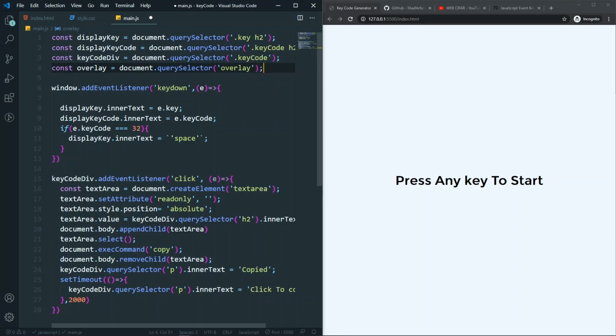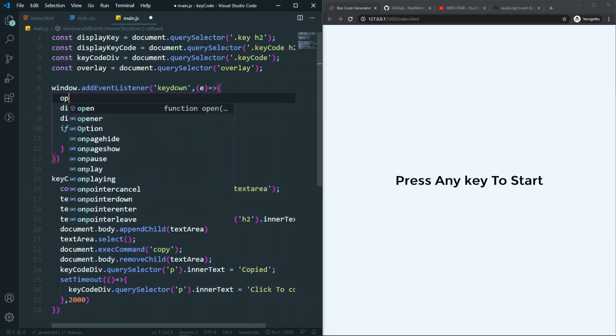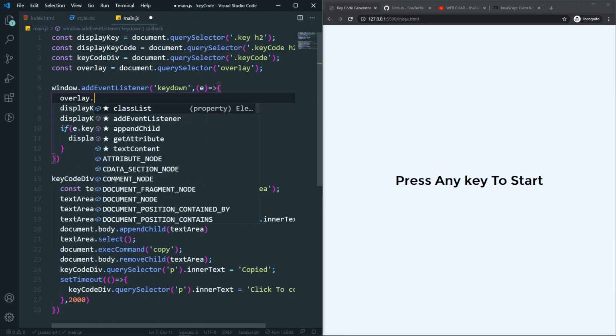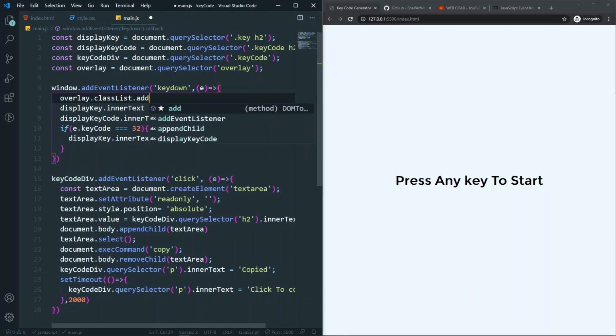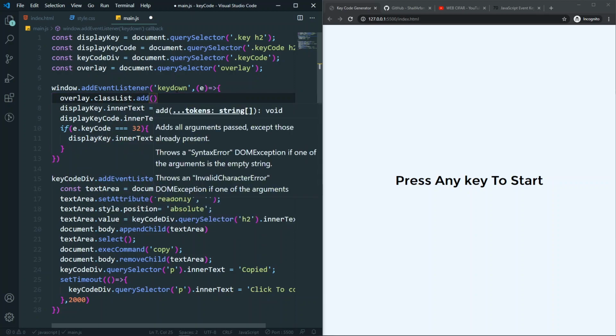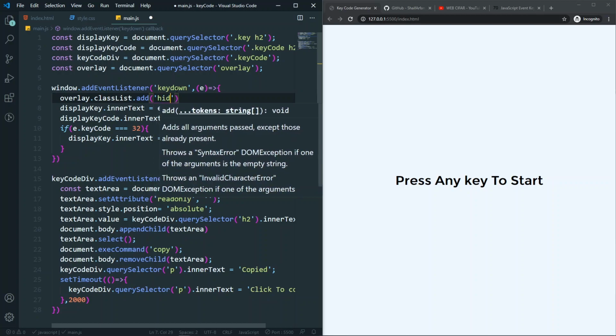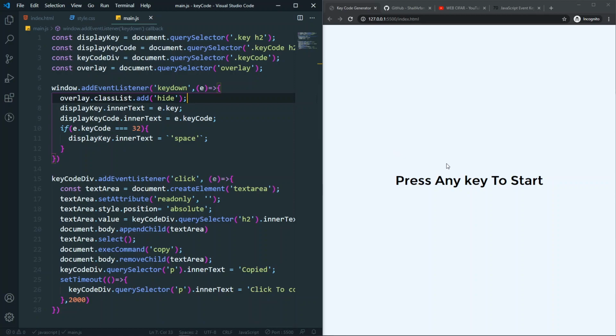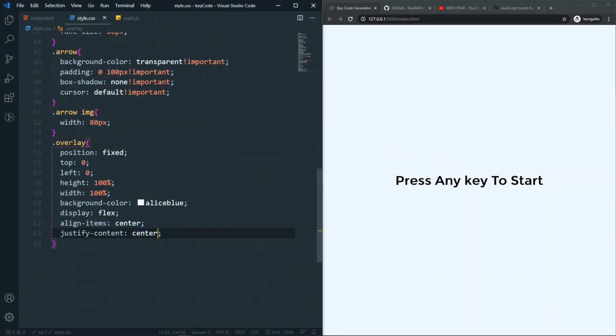So now we have the overlay selection here, and we can say overlay dot class list dot add. I want to add a class in our overlay, which is the height class. So now whenever I press any kind of key, it will add a class in our overlay, which is the height. So let's style for it.